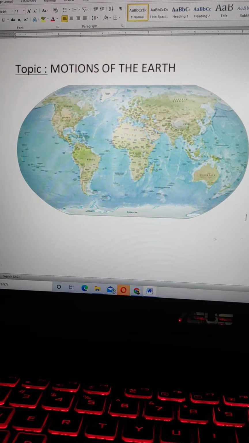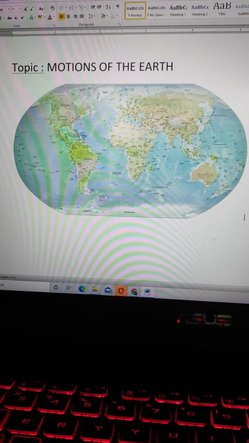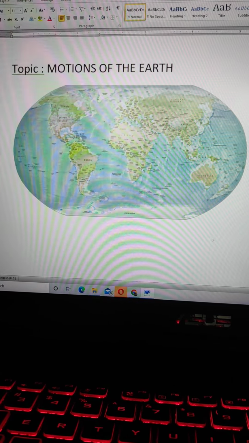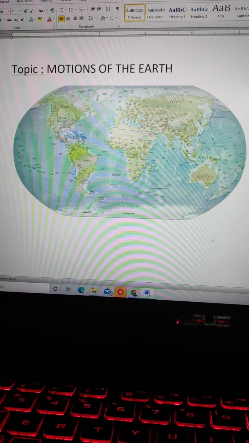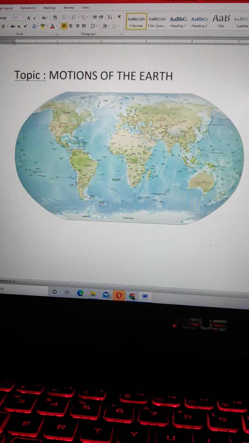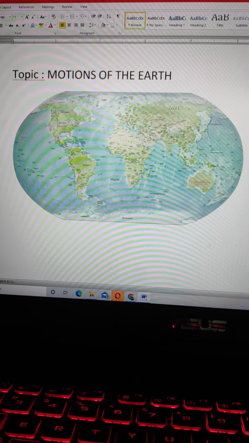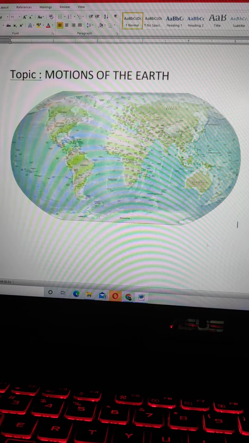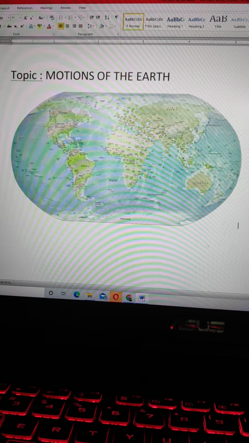Effects of earth's rotation. Since the earth rotates from west to east, the sun and the moon appear to move from east to west. The rotation of the earth causes day and night in alternate pattern at all places on the surface of the earth.